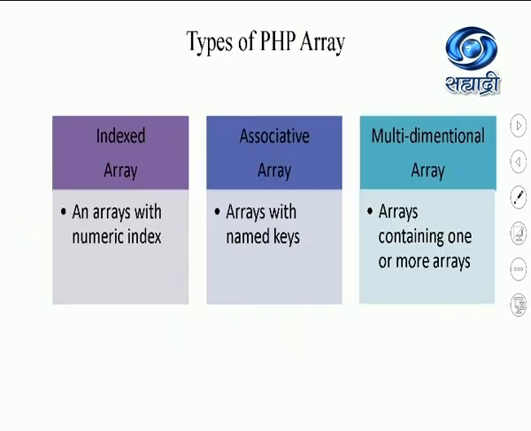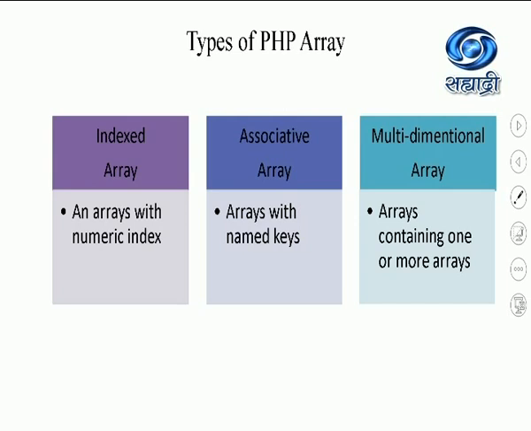Students, over here, let us see what are the types of PHP arrays. There are three types of PHP arrays: indexed array, associative array and multidimensional array. An indexed array has a numeric index. Associative arrays are arrays with named keys, and a multidimensional array is nothing but an array containing one or more arrays.